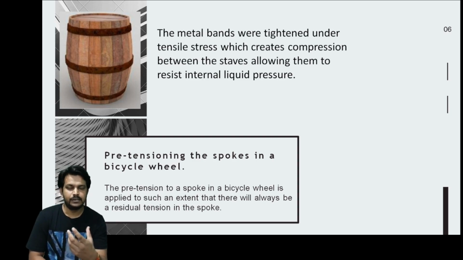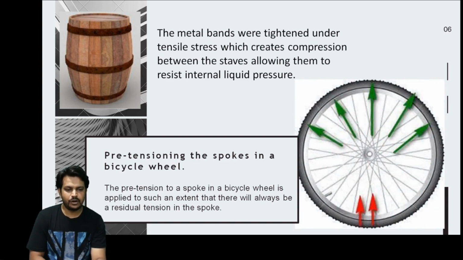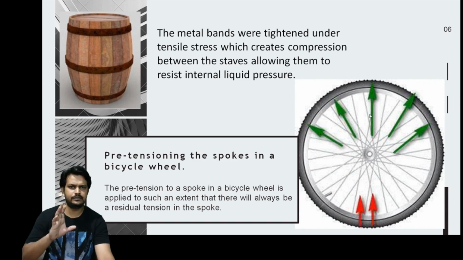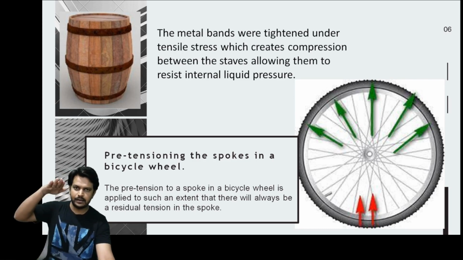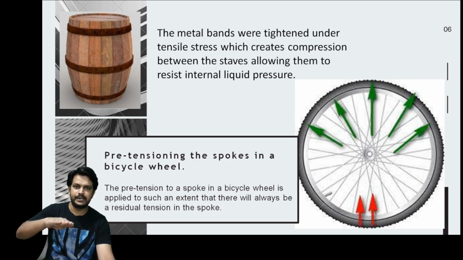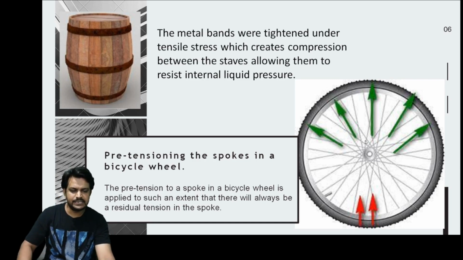If you see, all the spokes in the bicycle are under tension.